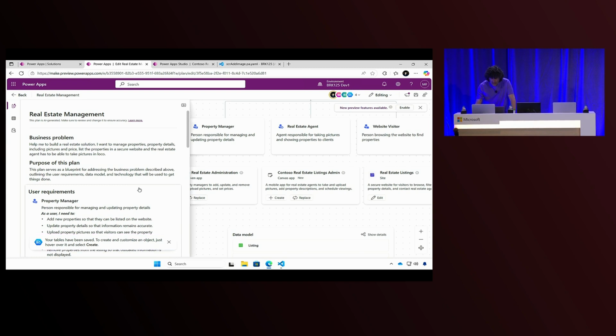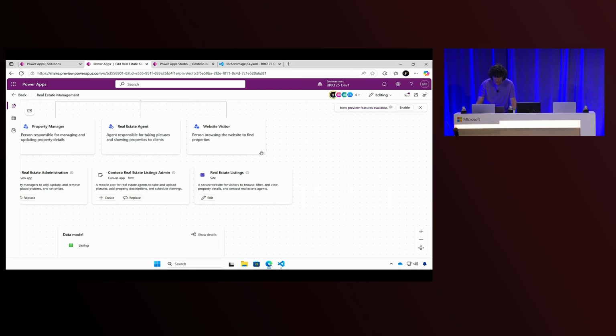So this is my plan. What I ask for Copilot or for the plan, it is, hey, help me to build a real estate solution. I want to manage properties. I want to see property details, including pictures, price list, and I want to have a secure website and also an app for the field people to take pictures of the properties. That's the solution that I am building here. This is the document view. I have a team of agents that help me to build this plan here, but I am in control. Okay? I already changed this plan to do what I want to show today.